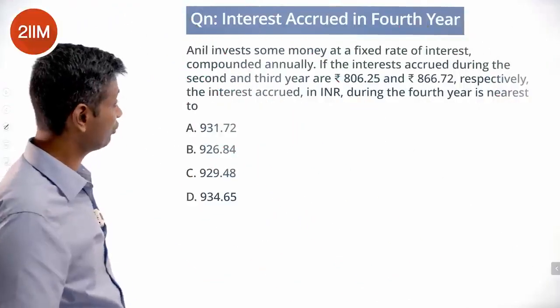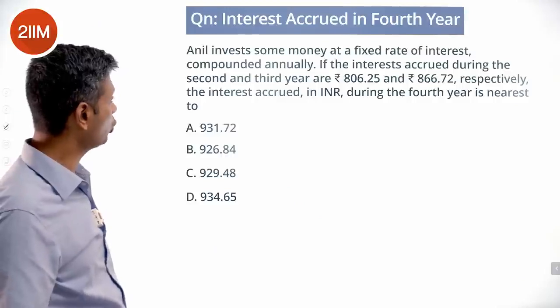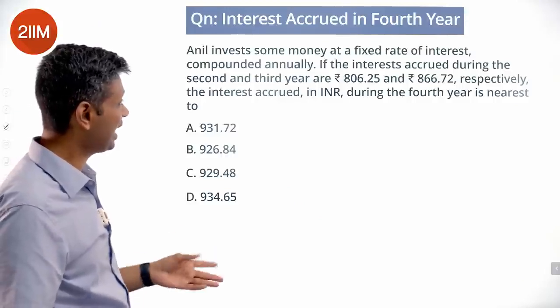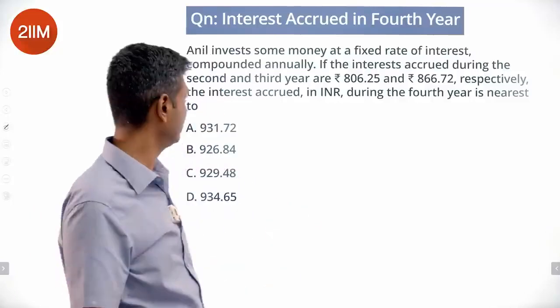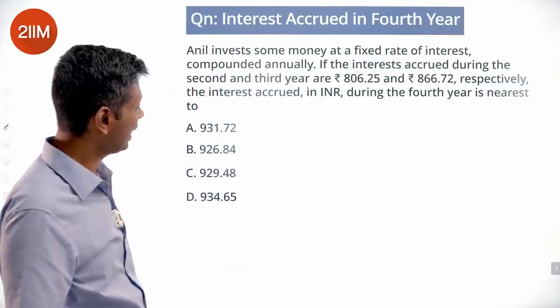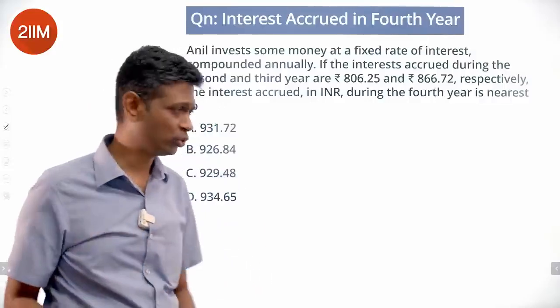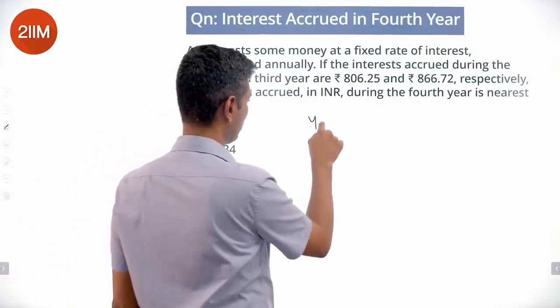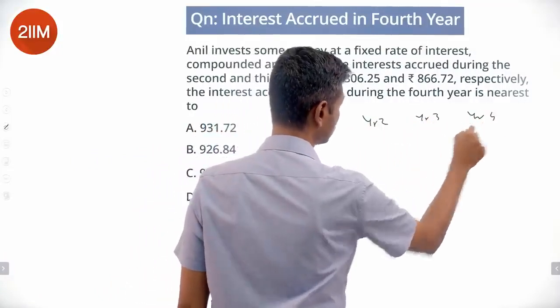Anil invests some money at a fixed rate of interest compounded annually. If the interest accrued during the second and third years are 806.25 and 866.72 respectively, the interest accrued in INR during the fourth year is nearest to. Very nice juicy question. Let's say year 1, year 2, year 3, year 4.